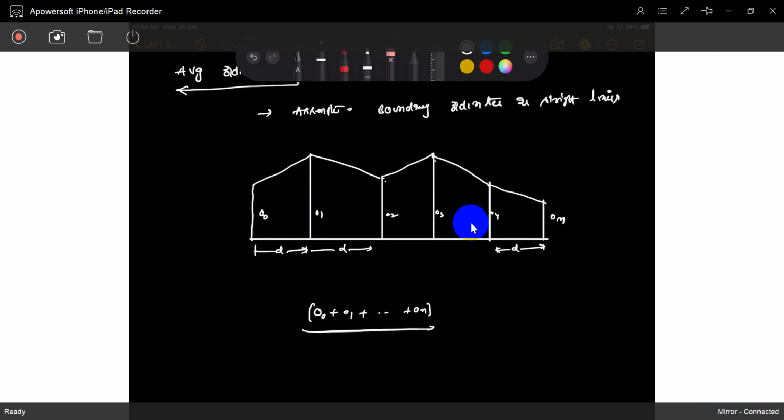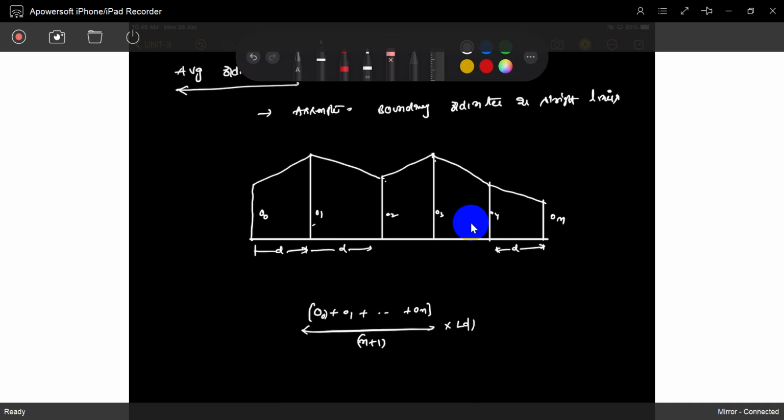Divide by how much? Sir, n plus 1. Sir, what is 1 plus 1? So how many ordinates are there? 1 to n and 1 not. N plus 1 is there. Not n, n plus 1. 1 not is also there.